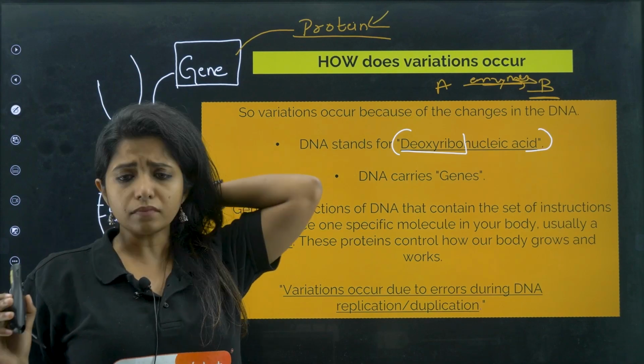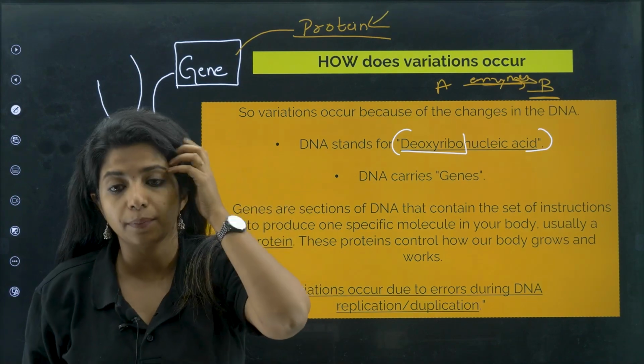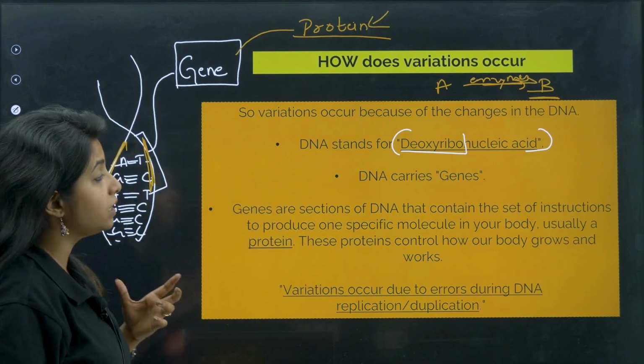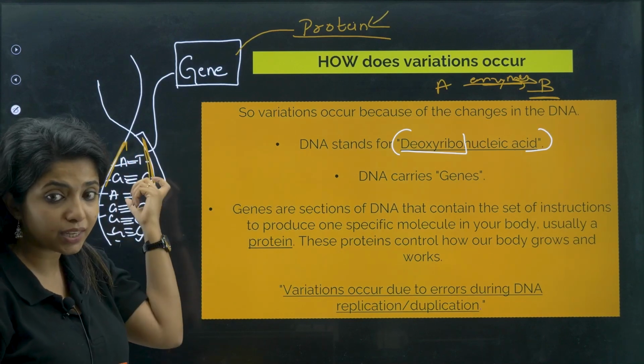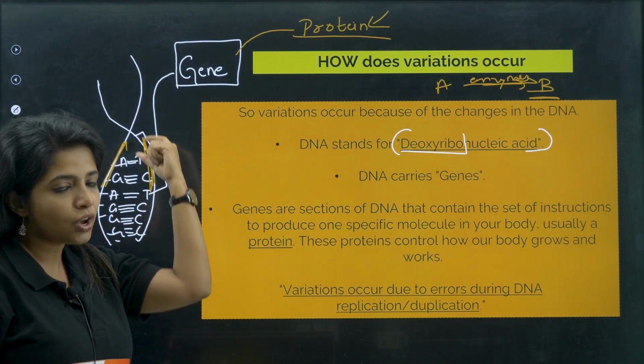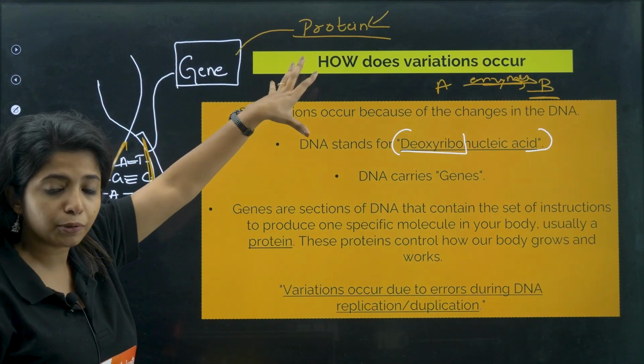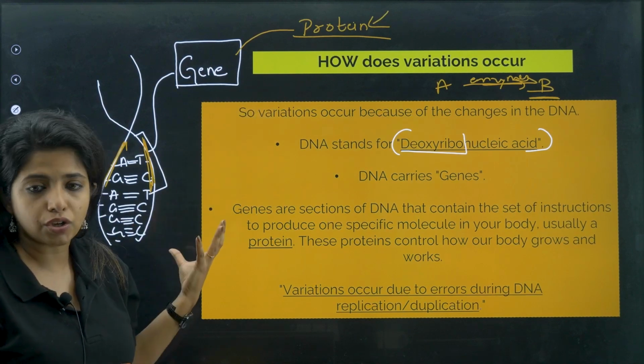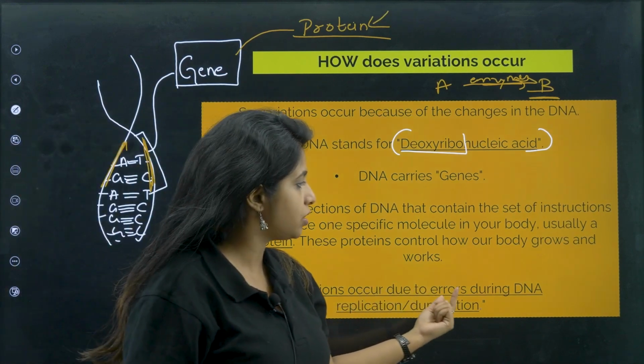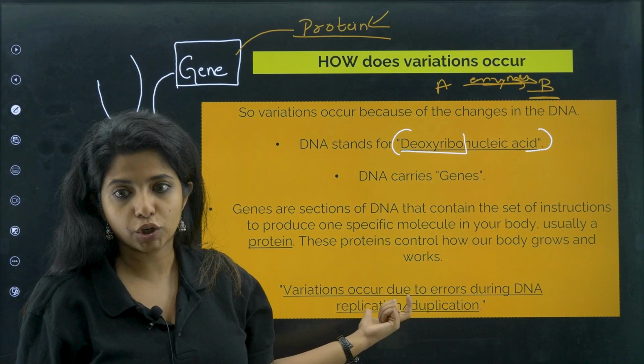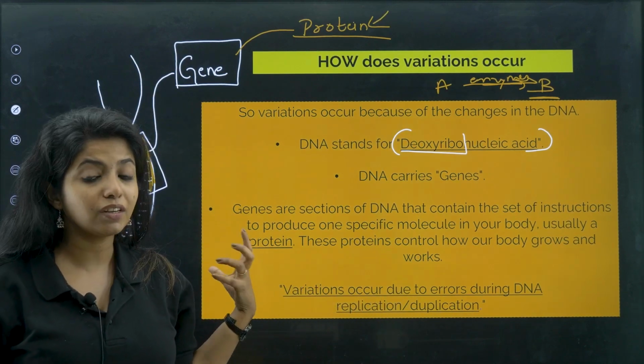So now, whenever reproduction is happening, it is going to bring certain changes in these genes. If there are certain changes in these genes, obviously they will make different types of proteins as well. So this is how variations occur. Variations occur due to errors during DNA replication or duplication.